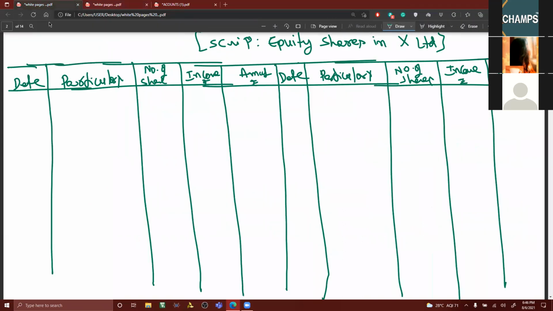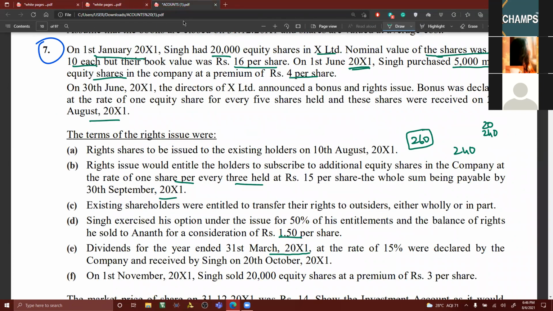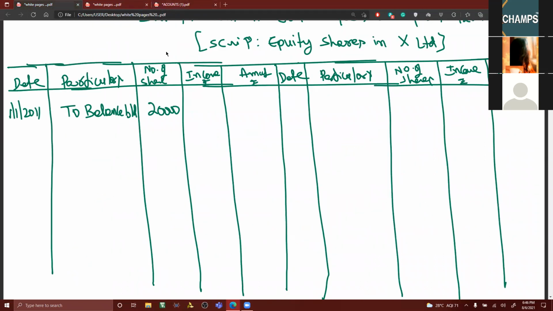1st January 2011, to balance brought down, number of shares 20,000, and 20,000 into 16 rupees, it is coming to 3,20,000. Okay, then what is the date of purchase? 1st June.